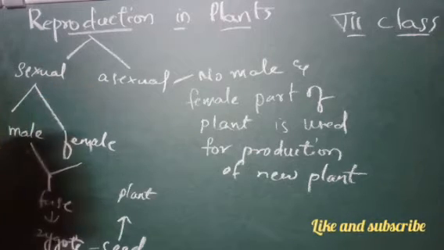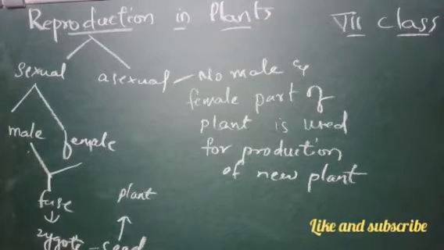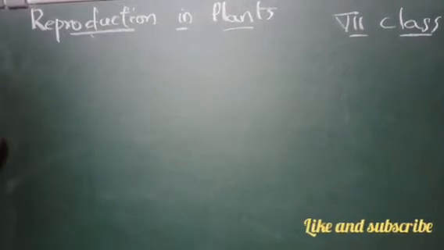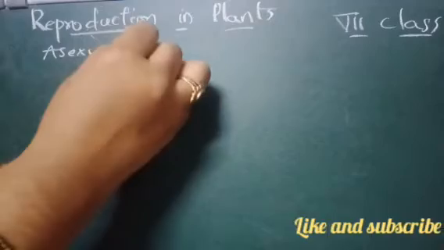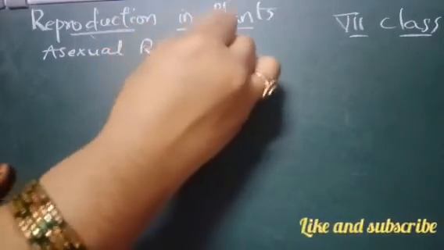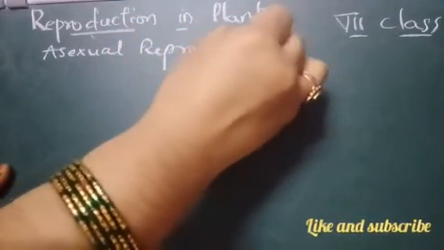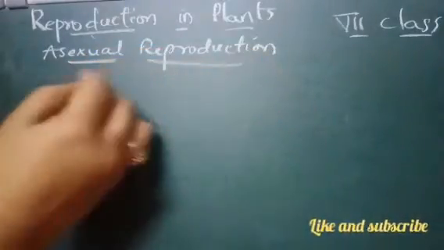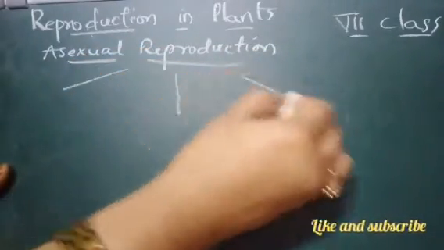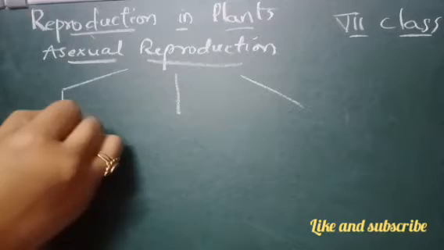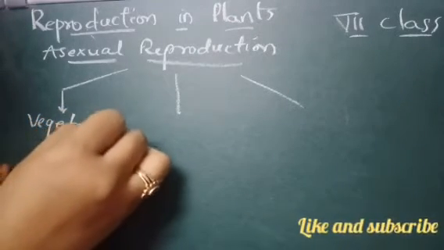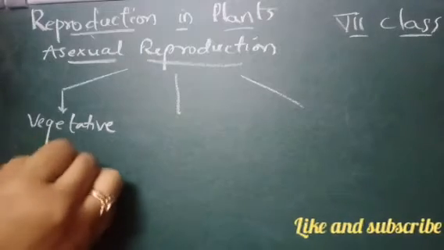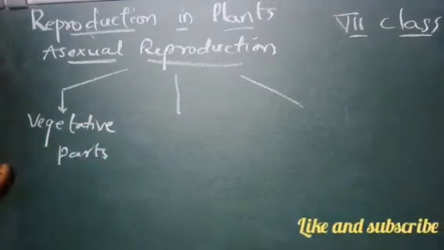Asexual reproduction is again of three types. First is vegetative parts, which are used here.